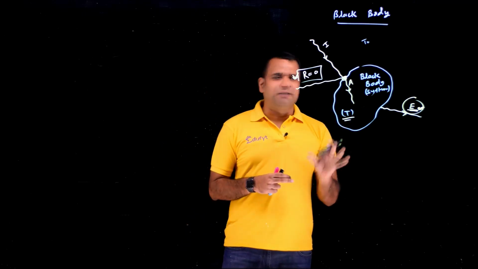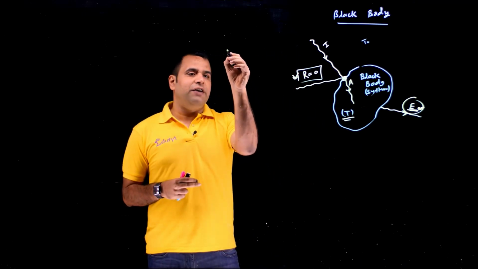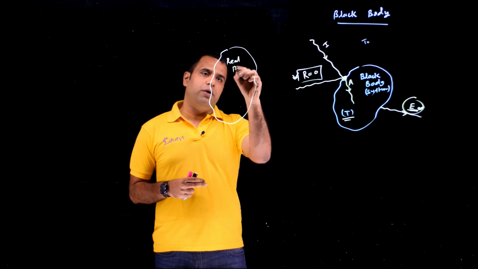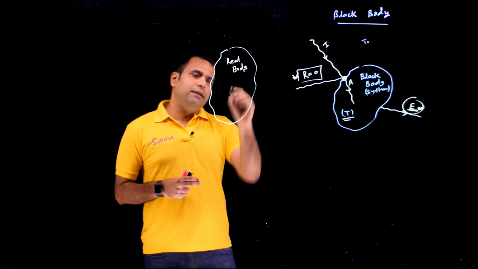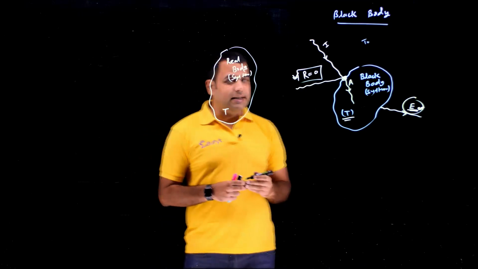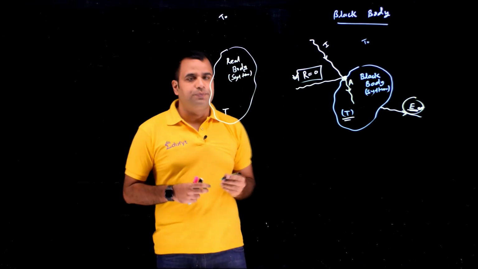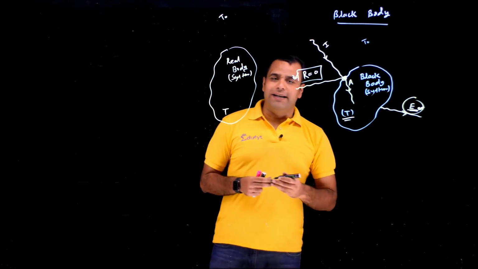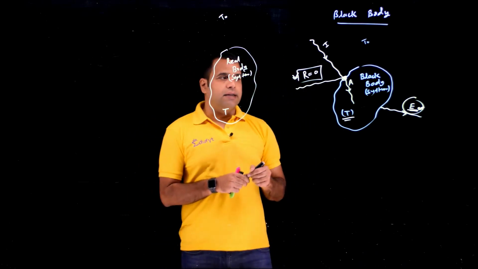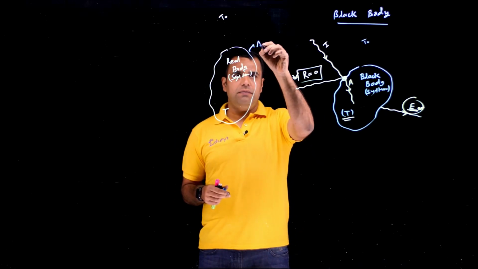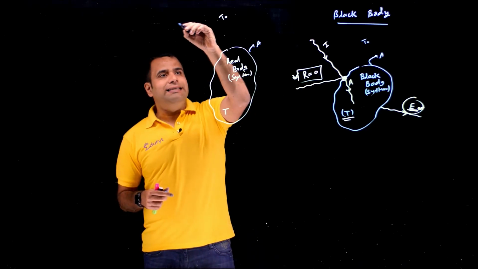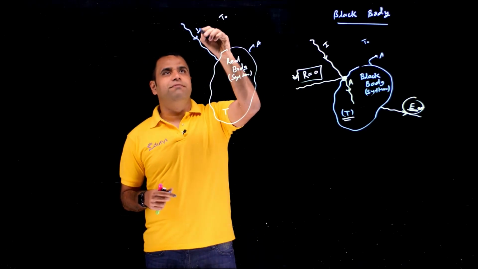So let's compare this black body with a real system. This is my real body, and this time I'm assuming this real body as my system, with the same temperature. The outside temperature is also the same. If you want to compare two bodies, they should have everything similar: their cross-section area, their temperature, the surrounding temperature, everything is the same. And the incident energy onto the real body will also be the same. We have to assume that.